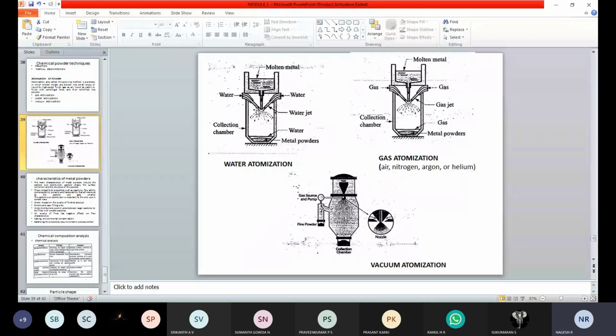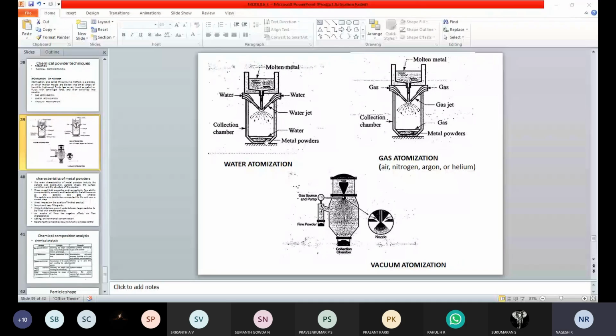Due to the application of the water, the molten metal is converted into powder form, and the water is separated by using a collection chamber. There is a water collector present here. Only the fine sized powders are collected at the bottom of the collection chamber. Then it is allowed to settle, and we get the fine sized powders obtained from this water atomization process.